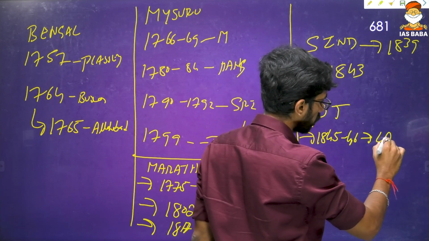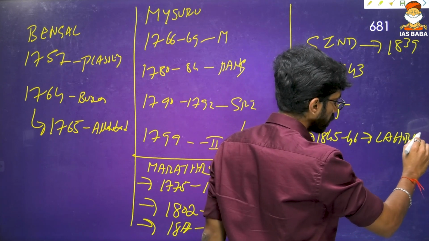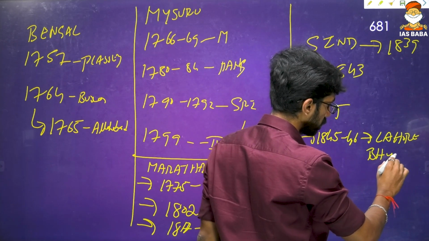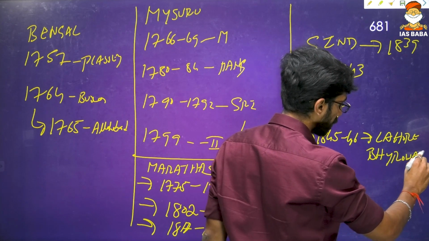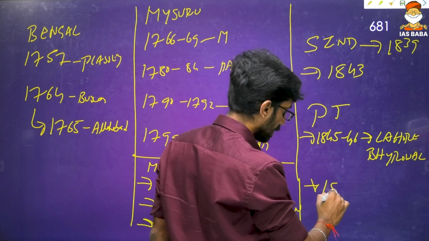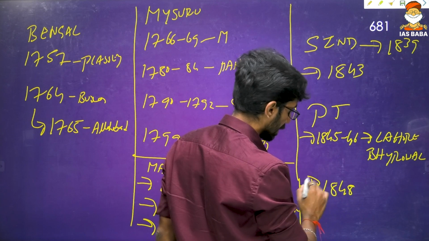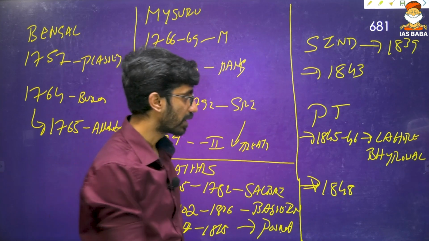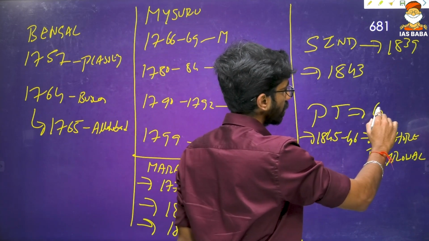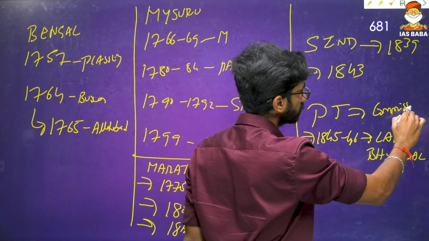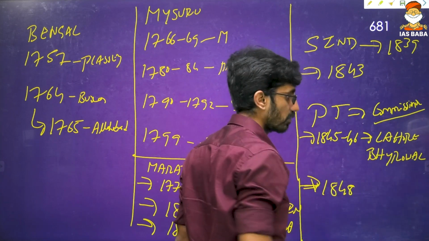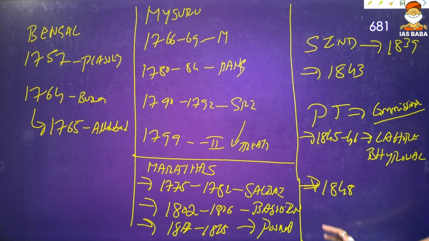1845-46 Lahore Treaty. Then again Bhairovwal, which is also in present Pakistan. And again 1848, so that is the second war, the second Anglo-Sikh war. Then it became a commissioner province. Punjab became a commissioner province under John Lawrence. So these are the wars and different dates.